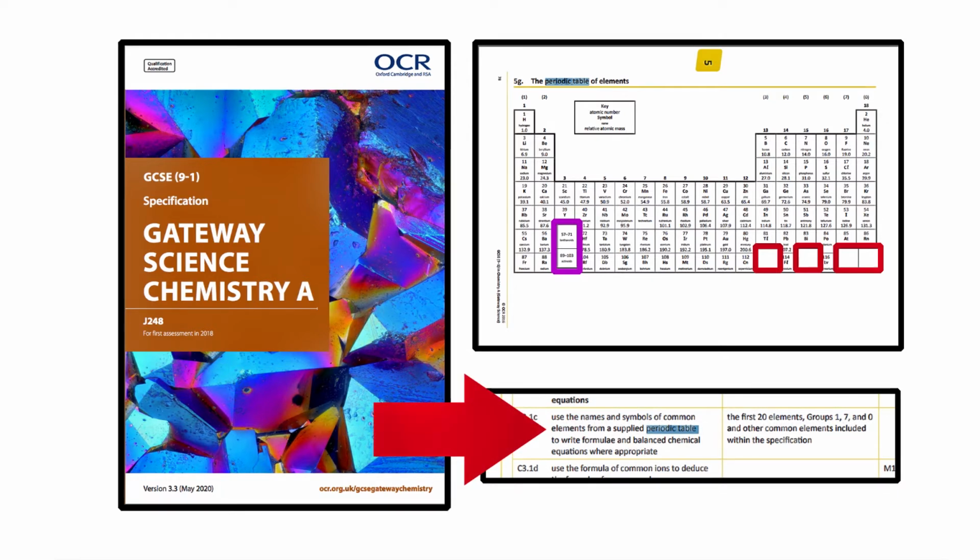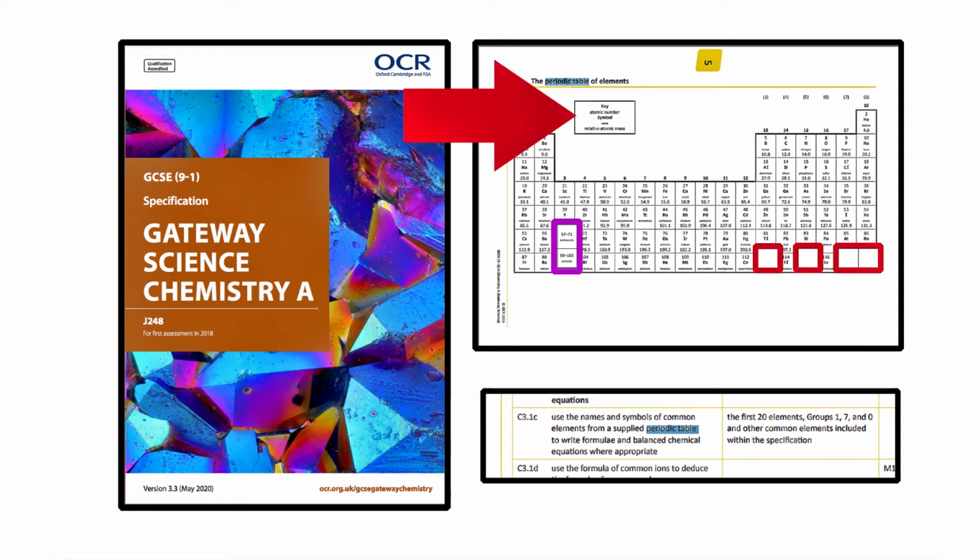We have searched the document for periodic tables and here it states the following: use the names and symbols of common elements from a supplied periodic table. Exactly the same as stated in AQA. This is proof that children in primary education are required to learn the basics of the periodic table for secondary school science lessons.